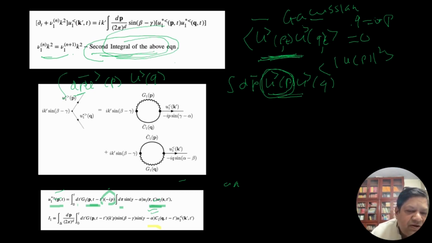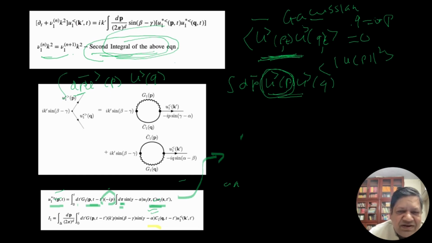Okay, so I have missed out this 2 pi to the power d here. It should be there. But yes, so we write UP as the solution in terms of more variables. So this object is written in terms of Feynman diagrams like this.